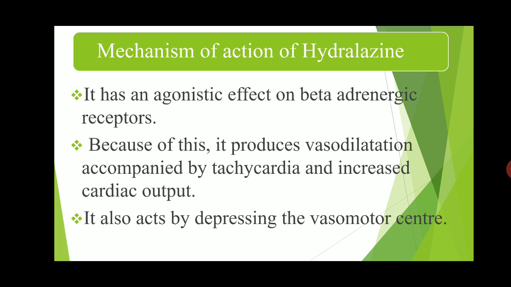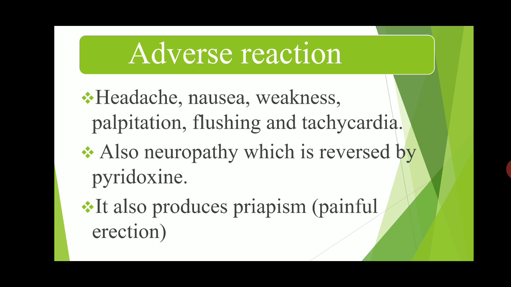Adverse reactions of hydralazine are headache, nausea, weakness, palpitation, flushing and tachycardia. Also neuropathy, which is reversed by pyridoxine. It also produces priapism, also known as painful erection.